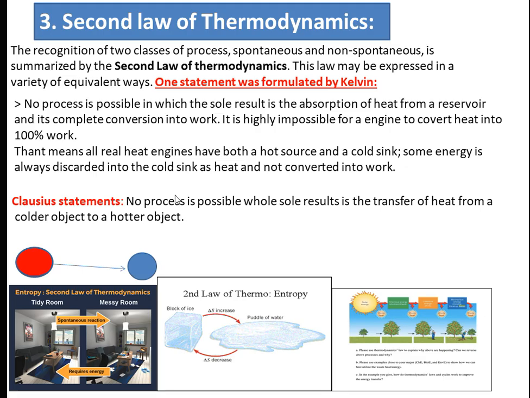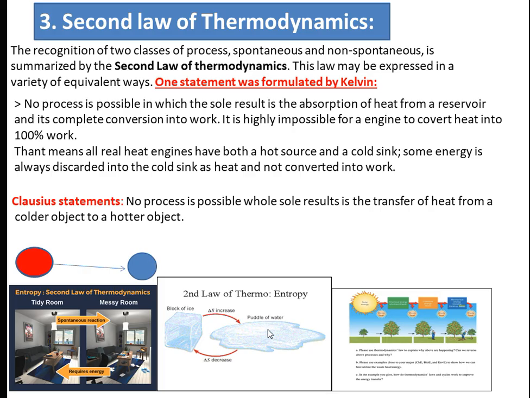So it tells us that heat can flow from the hot to the cold object indirectly. And what is the Clausius statement? The Clausius statement tells that no process is possible whose sole result is the transfer of heat from a colder object to a hotter object. This means heat cannot flow from the cold object to the hot object. If you want to do this kind of thing, it is highly impossible.